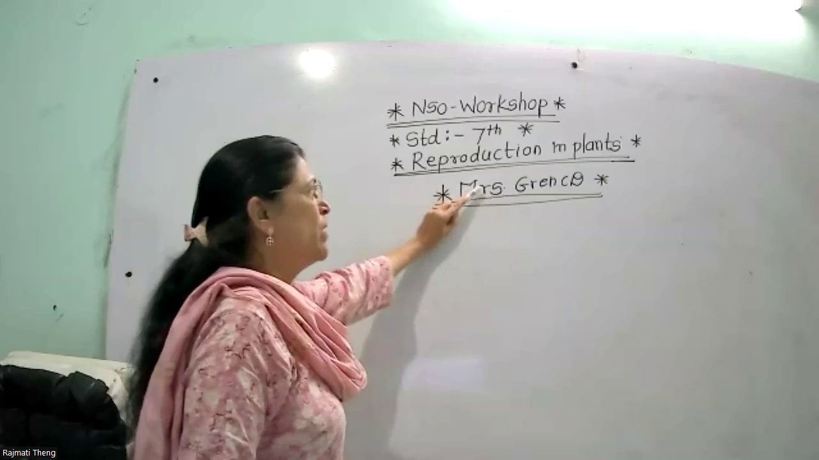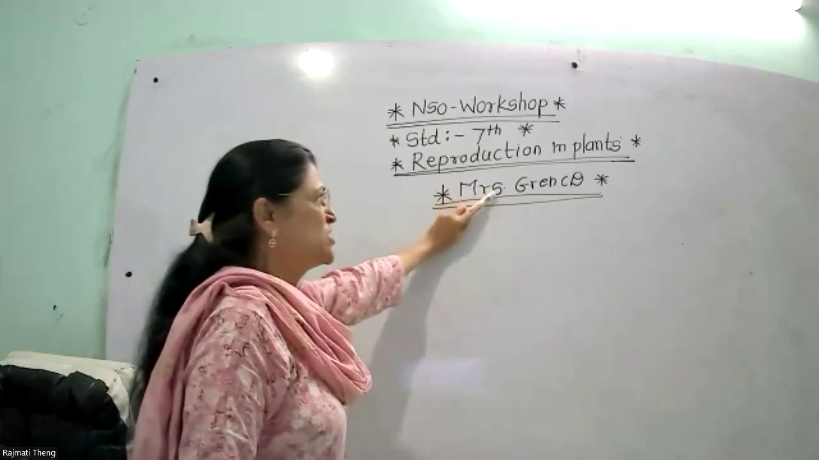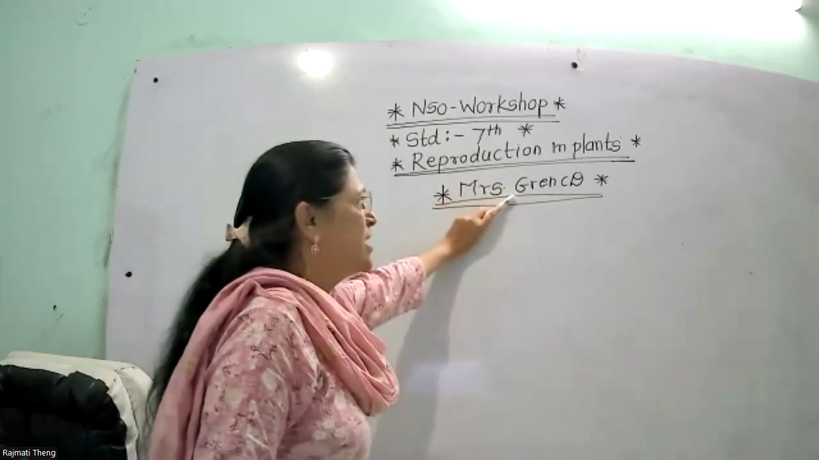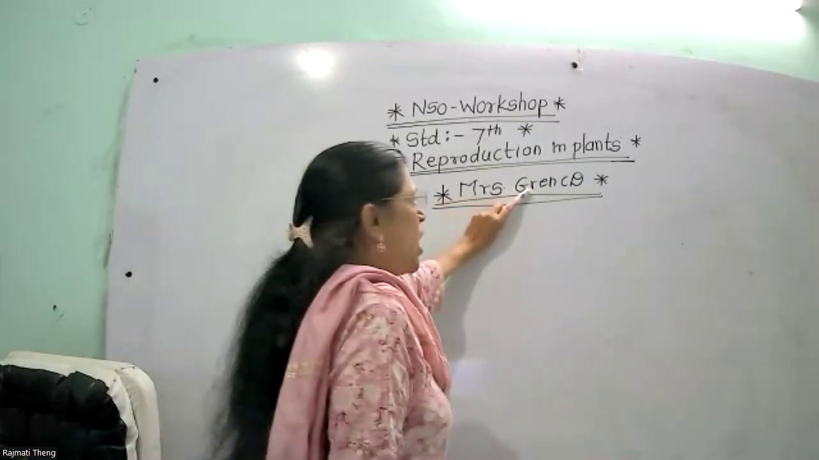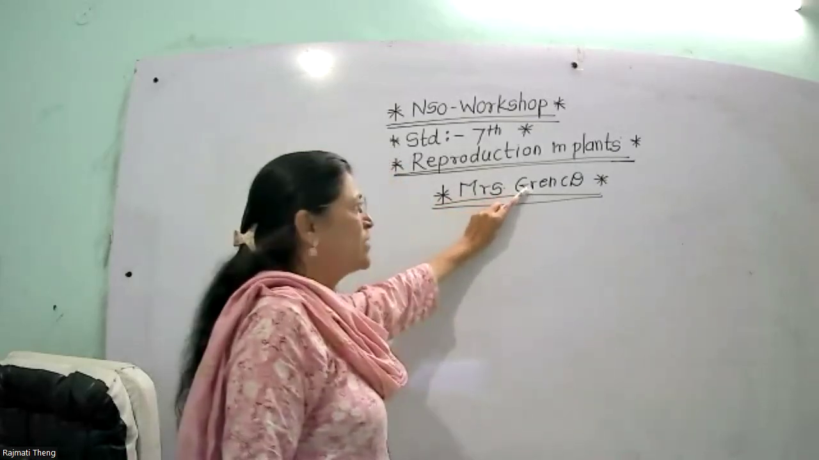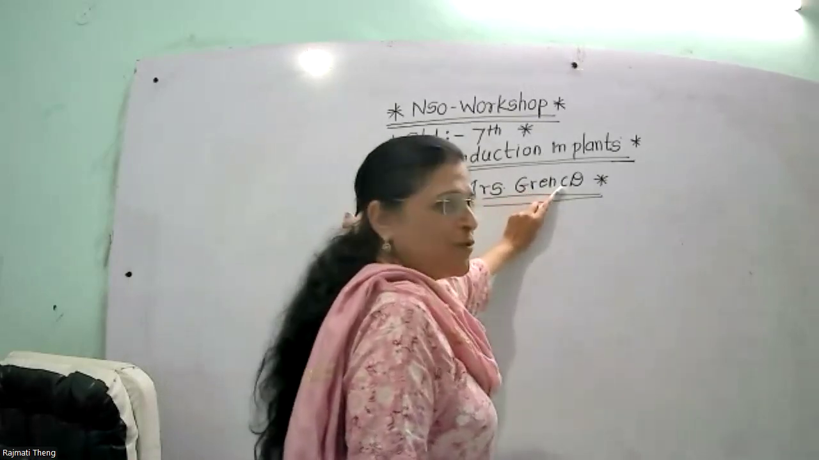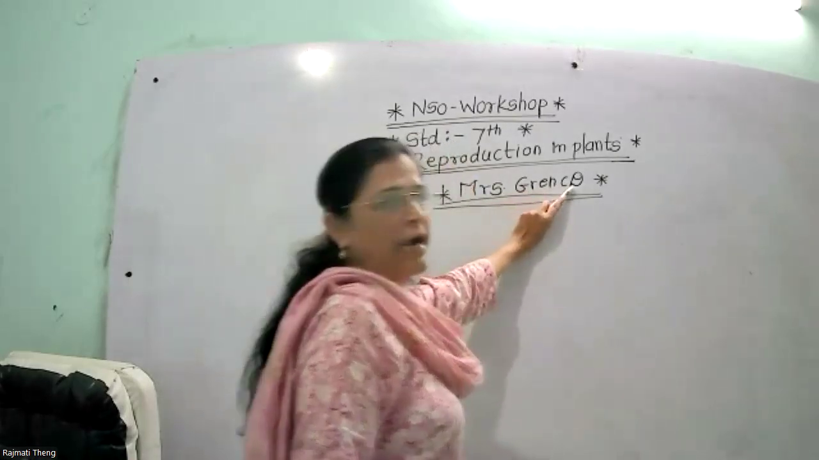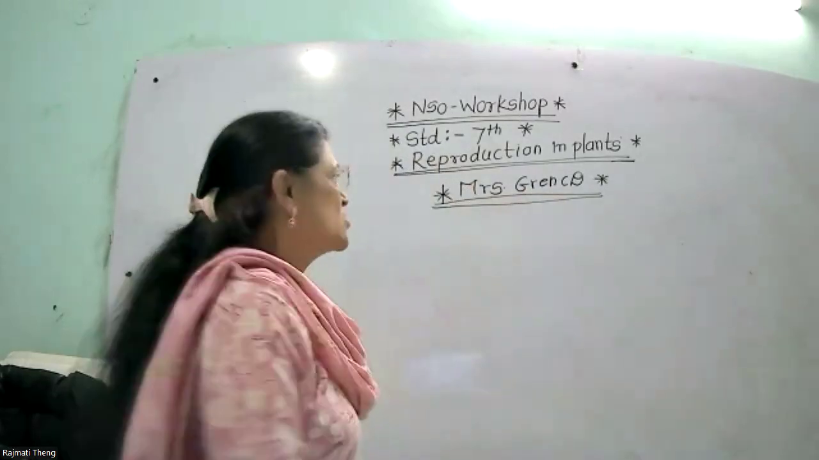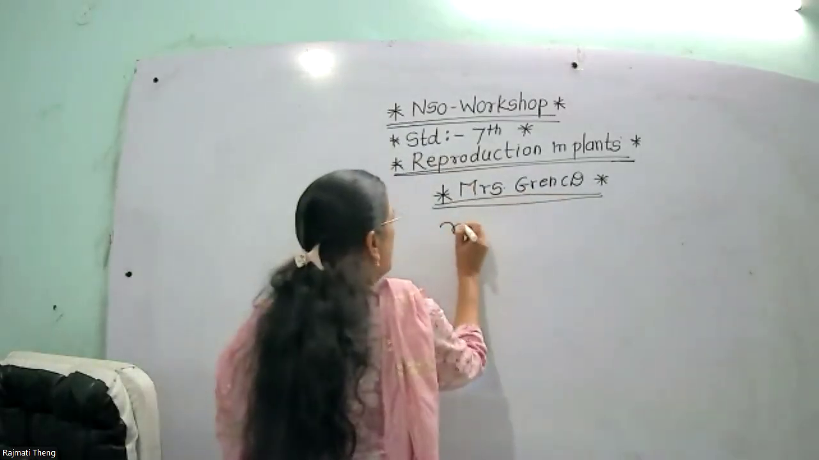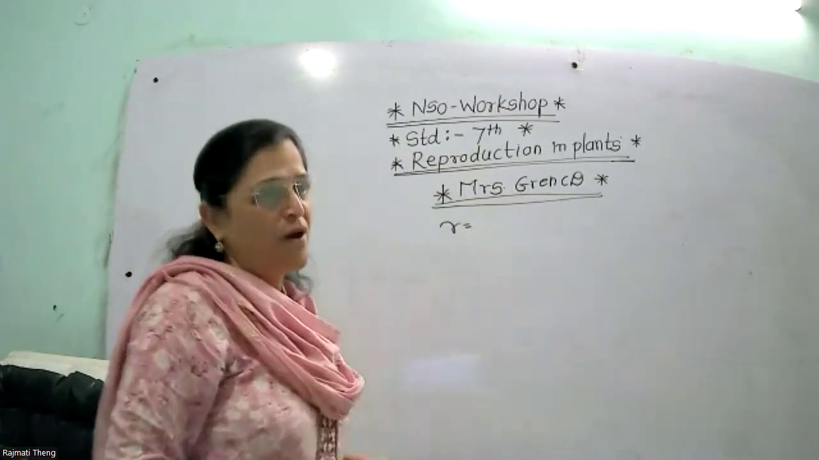M for movement, R for respiration, S for stimuli, G for growth, R for reproduction, E for excretion, N for nutrition, C for cellular structure, and D for death. So here R means reproduction.